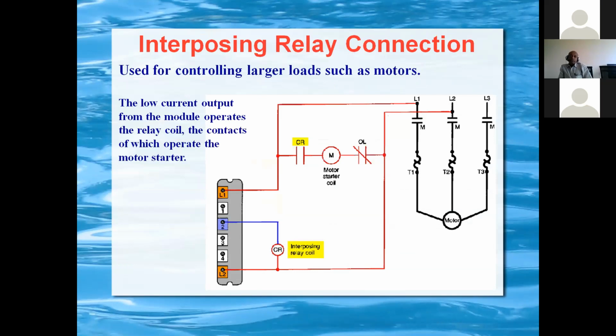So these are the interposing relay connections. This is used for controlling larger loads, because if you want to switch on a motor of 5 HP, 10 HP or 20 HP, the output from the digital relay card will be given to the interposing relay, that is called the control relay.